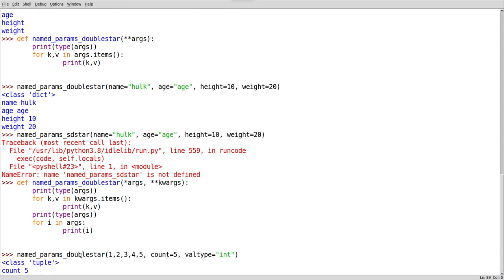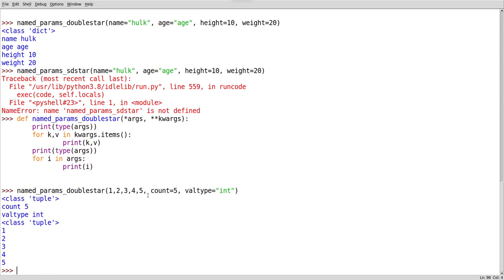Let's see what happens when we give this. The first set are arguments, the second set are names and keys. These are named parameters, these are positional parameters.